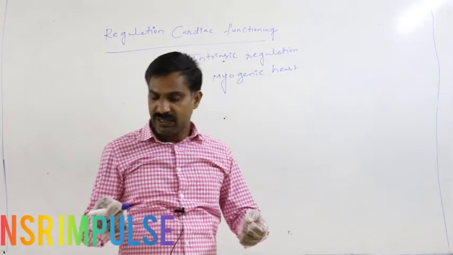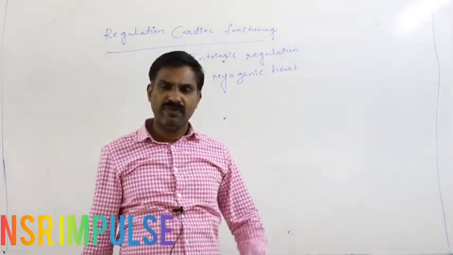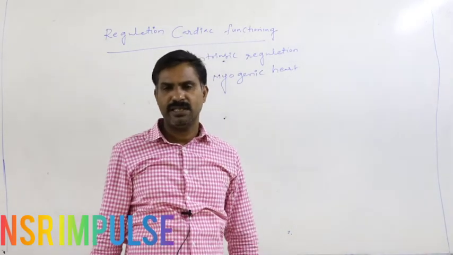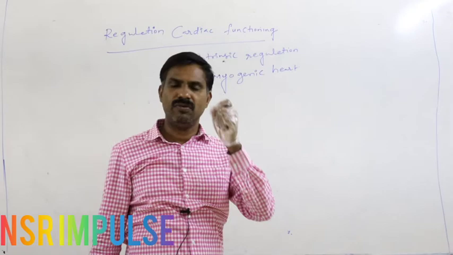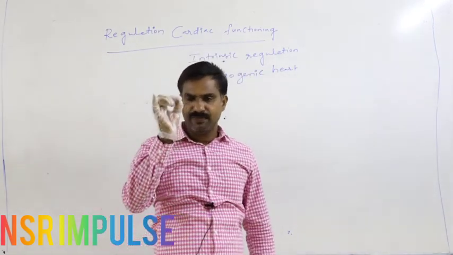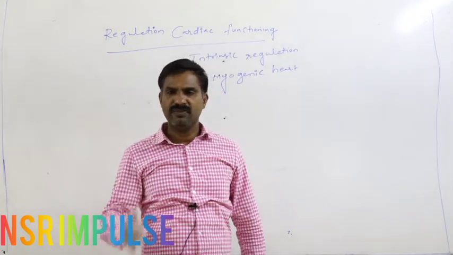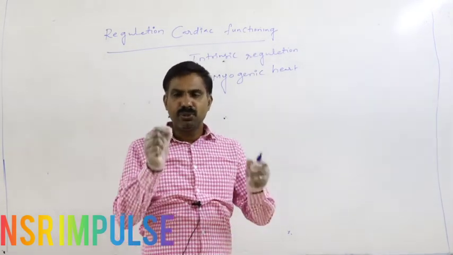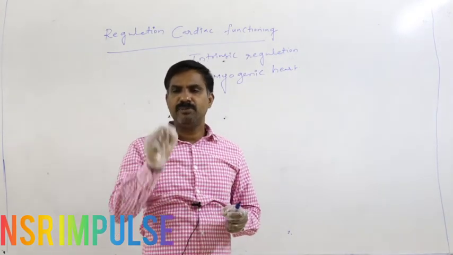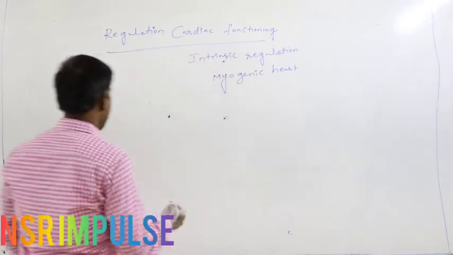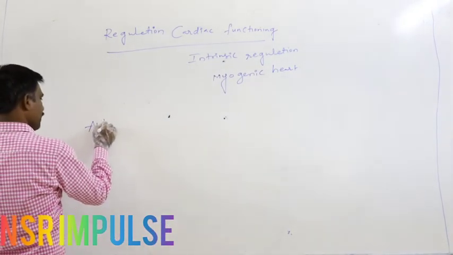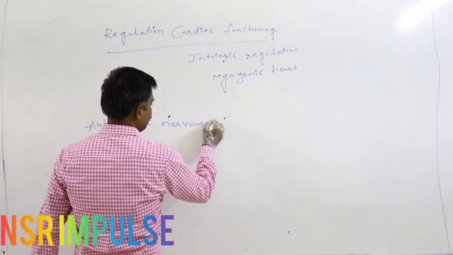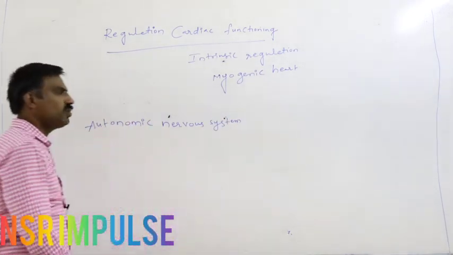But whenever the person is in an emergency or in an abnormal condition, the autonomic nervous system is involved in regulating the heartbeat. Whenever the person is under vigorous anxiety or in an emergency, the autonomic nervous system takes part. In the autonomic nervous system, again two divisions are present.